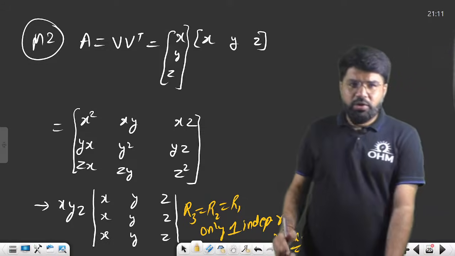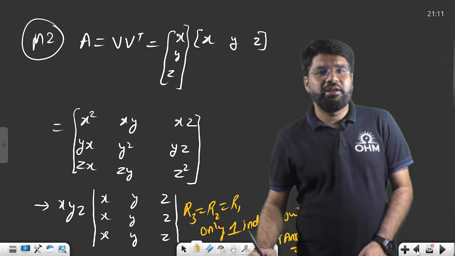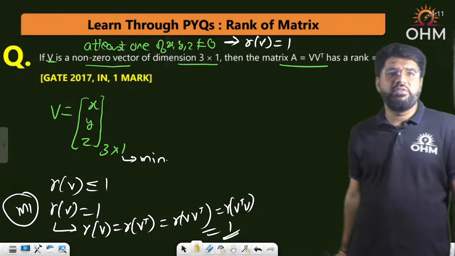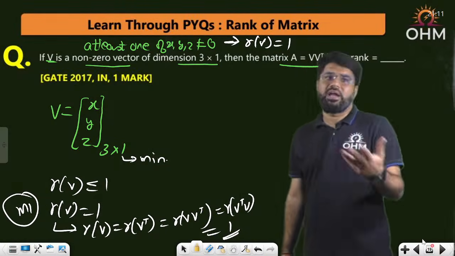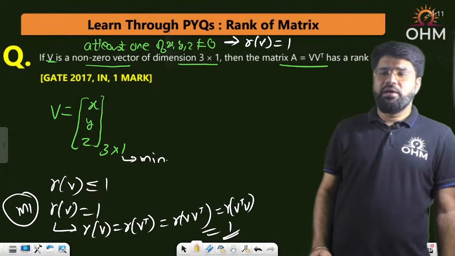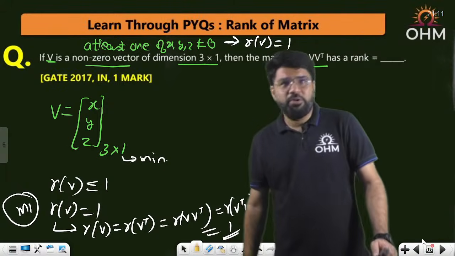But as I told you, you can also take this as a direct conclusion. Rank of V is equal to rank of VV transpose, or rank of V transpose V, or rank of V transpose. All of them will be equal. Got it? Let me know for any doubts.